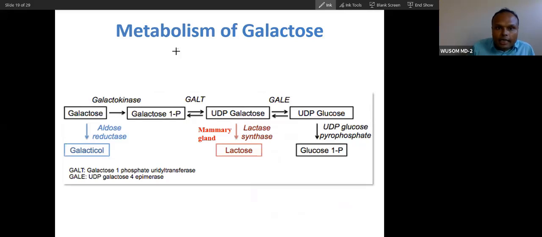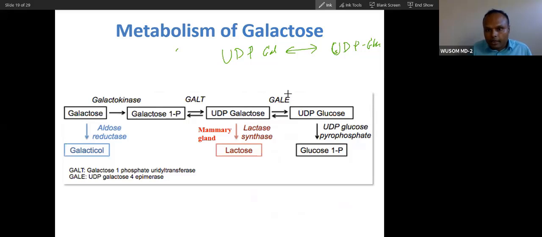Galactose directly cannot convert into glucose. So UDP galactose will convert into UDP glucose, each other like this, by a reversible reaction that is called epimerase, galactose epimerase, you can say GALE enzyme. UDP galactose epimerase. So this epimerase enzyme converts into each other.